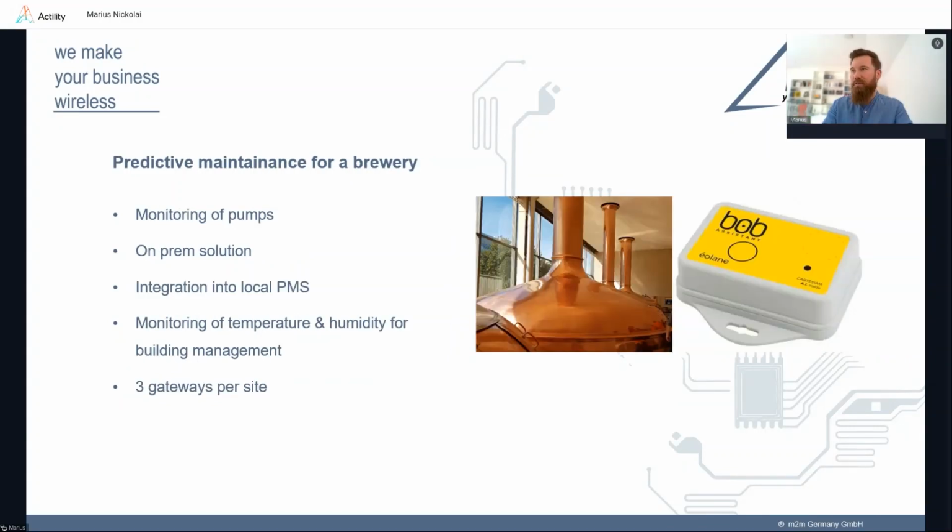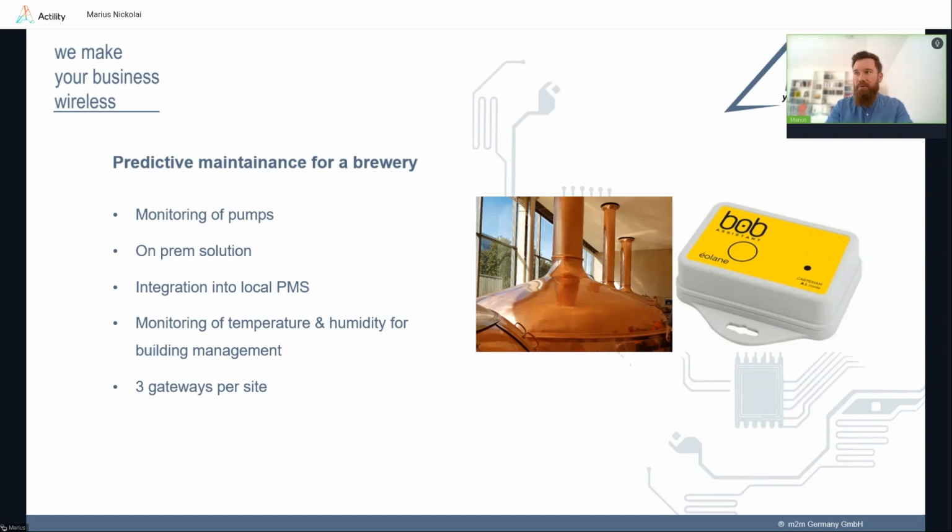First of all, I would like to share this use case about predictive maintenance in a brewery. It's one of my favorite projects, actually. Not only because of the beer, but it also has a really good, clear value that this project is bringing. As the headline says, the first thing it's about is predictive maintenance.